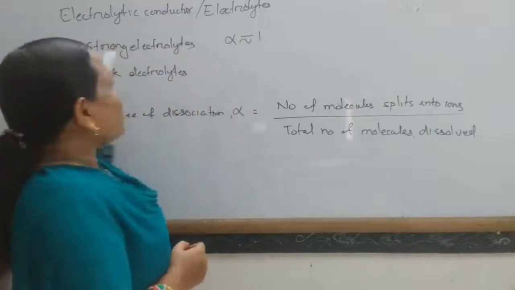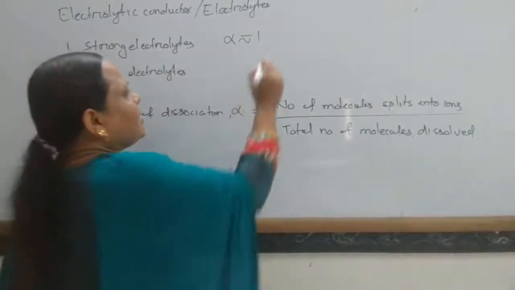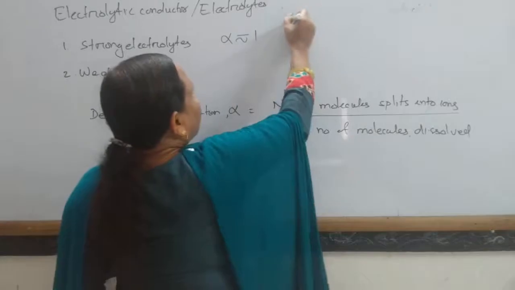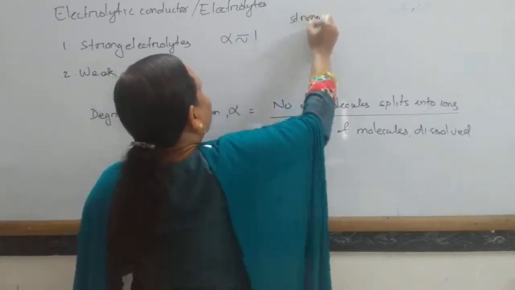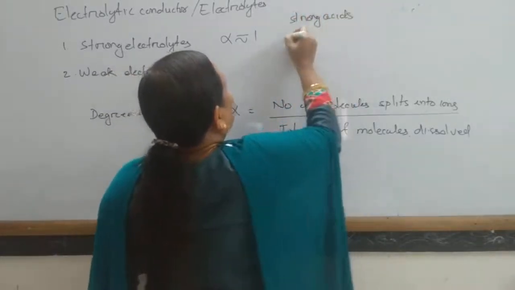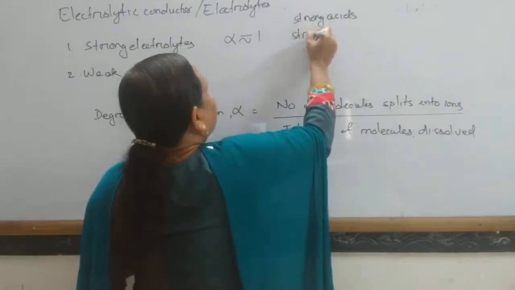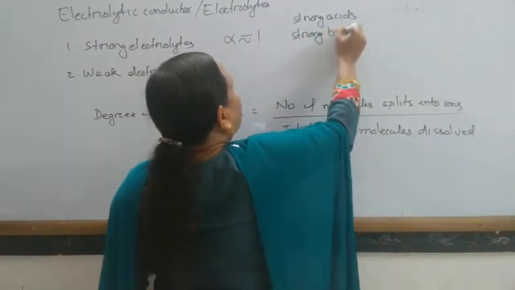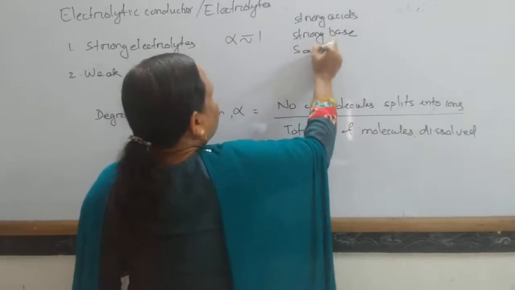And generally, what are the strong electrolytes? Strong acids, strong bases, and salts.